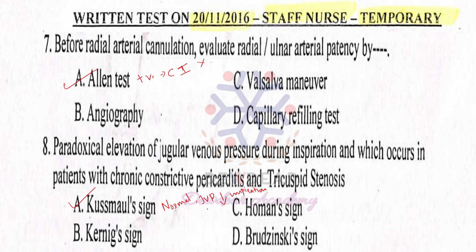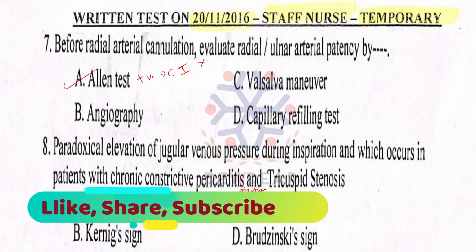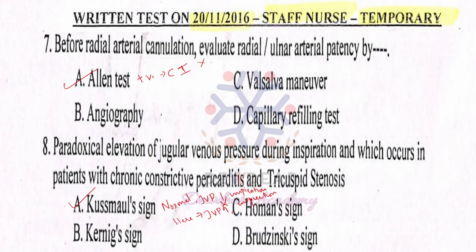Instead of the normal decrease, JVP increases during inspiration. So this paradoxical elevation of JVP during inspiration, which is found in chronic constrictive pericarditis, is Kussmaul sign. This is a classical sign in pericardial tamponade and constrictive pericarditis. So the correct answer is option A.